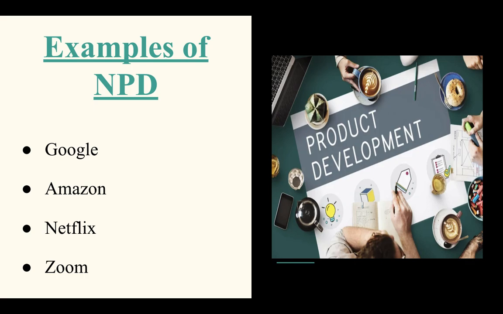Some of the most common examples of NPD include Google, Amazon, Netflix, and Zoom. These, as you know the names, offer a huge range of varieties and innovations on an everyday or regular basis just to adhere to the customer demands, expectations, and attract new consumers.